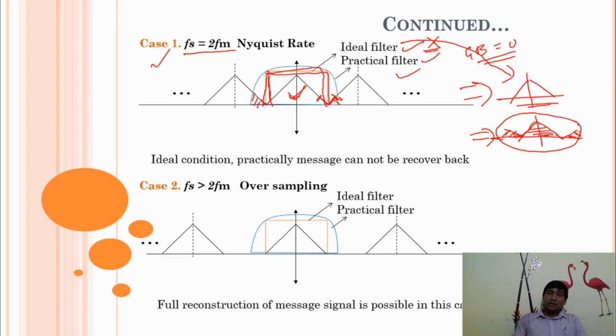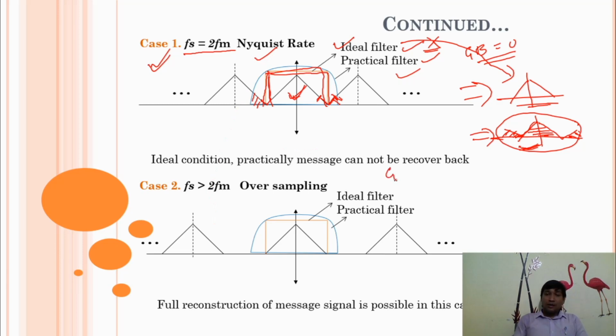So there will be a noisy signal, and we should avoid this. So this particular case is only eligible for an ideal filter. When we use an ideal filter, we can recover our message signal, and this condition is also known as the Nyquist rate.